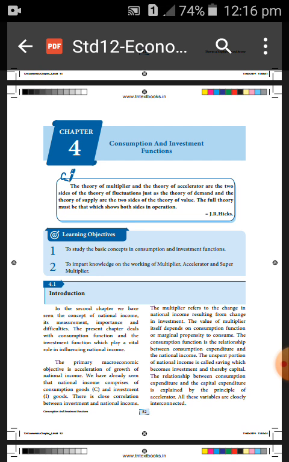In the second chapter, we have studied about the meaning of national income, its measurement, its importance, and also its difficulties. In this chapter, we are going to study about the consumption and investment function, which will play an important role to influence the national income.